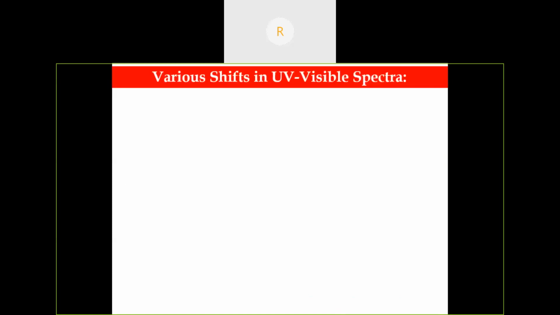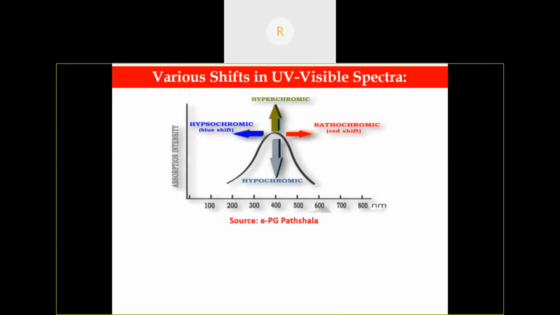So, the various shifts in UV-visible spectroscopy. Suppose there is a chromophore with an auxochrome, what will happen? The absorption intensity may increase or decrease, or the lambda max value may increase or decrease.